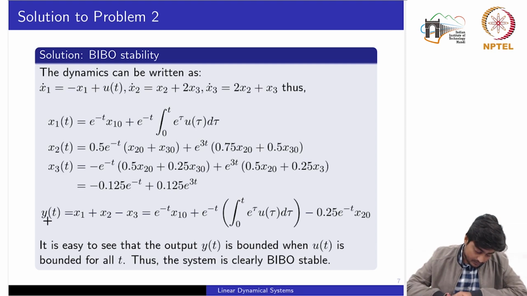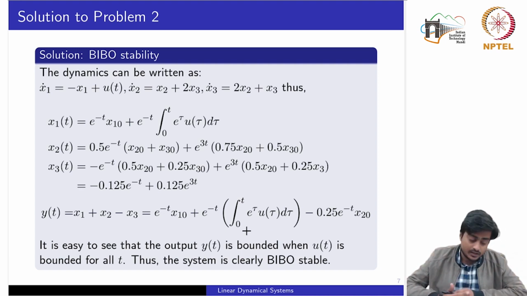Now computing y(t), which is nothing but the summation of the first two states minus the third state, we obtain this final result. You would see that we can show that given a bounded input signal, u being a bounded signal, we would obtain a bounded output for all time t. So this system is clearly a BIBO stable system.